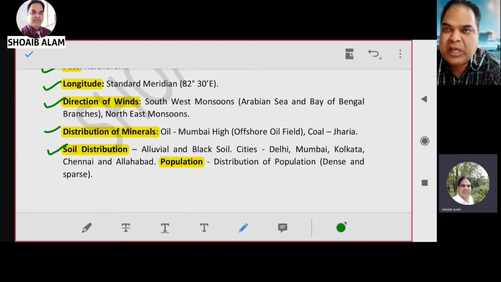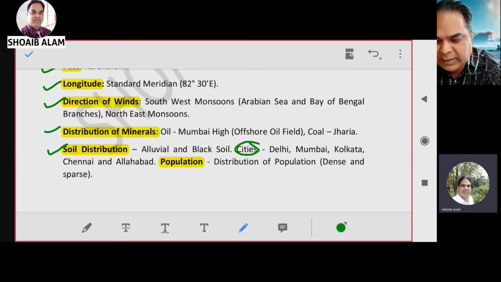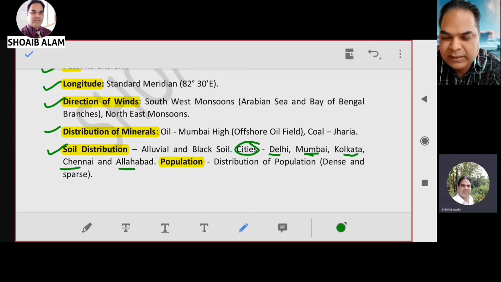Just for example, soil distribution: alluvial soil, black soil. Cities I have to mark separately. This is separate, I have made a mistake over here. Cities are a separate topic. So which cities do you have to mark? Delhi, Mumbai, Kolkata, then Chennai is there, Allahabad is there. And then population is the last one. Within population, you have to point out distribution of population, dense and sparse population. So all these are to be marked. You can practice it now only.